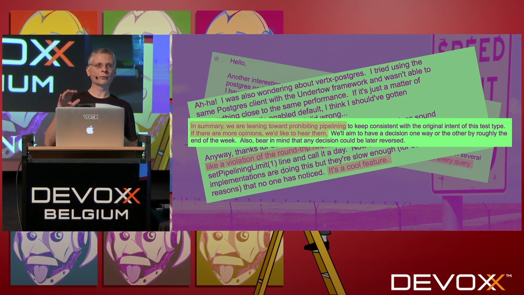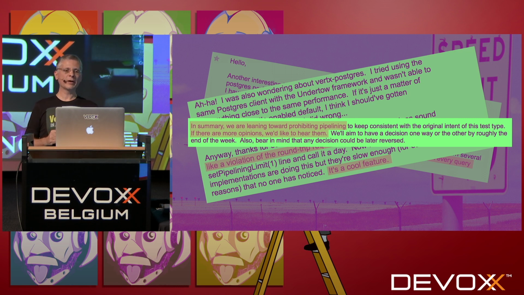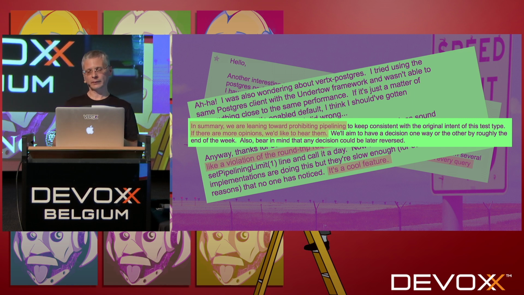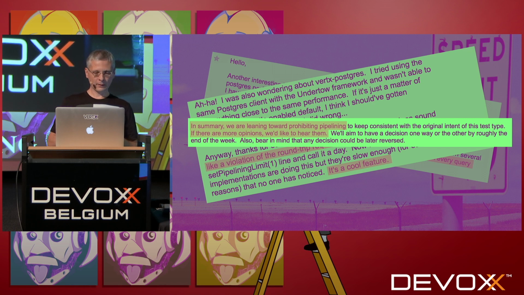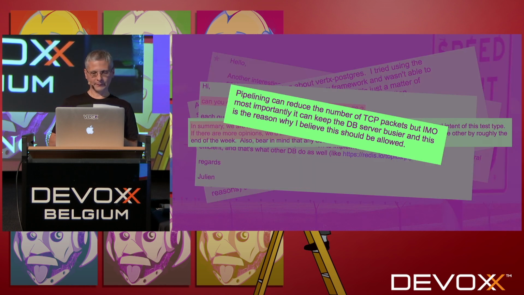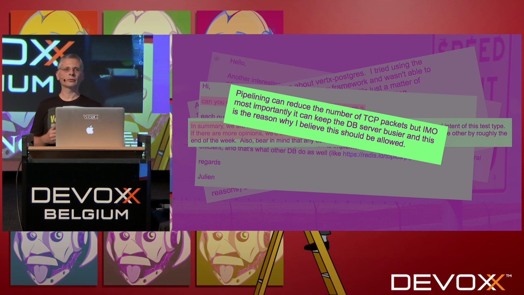And then TechEmpower officially sent this email and it says, in summary, you are leaning toward prohibiting pipelining, but they remain open. They said if there are more opinions, we'd like to hear them. So they didn't close the door like they were initially thinking to prohibit it. And finally, they decided to allow it after all because some other people said that pipelining was a cool feature, and it was not cheating.